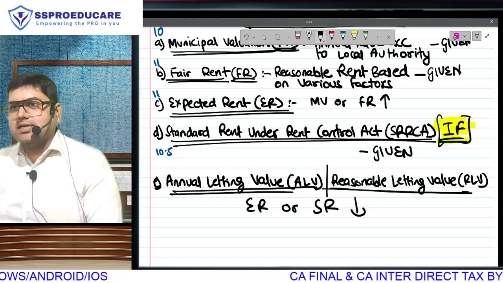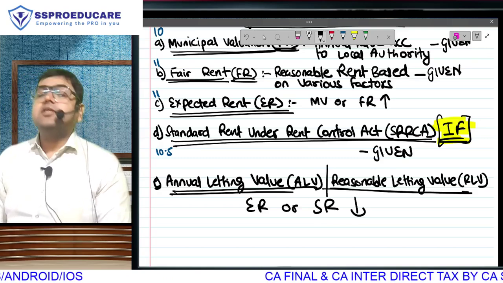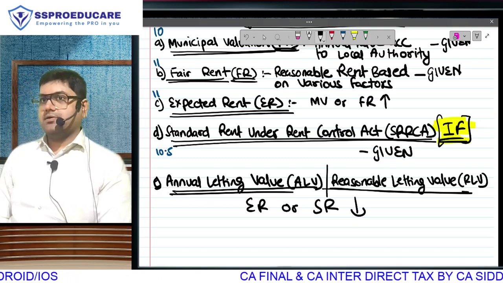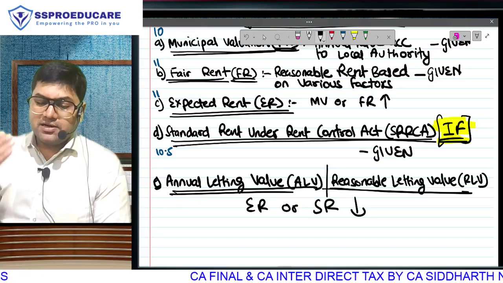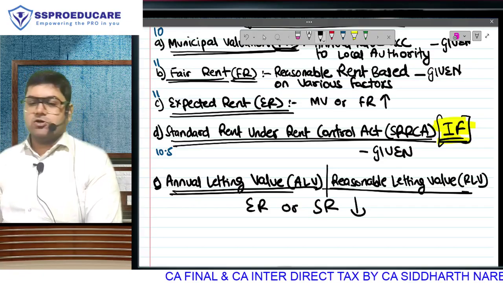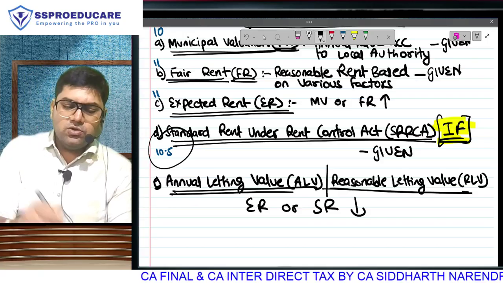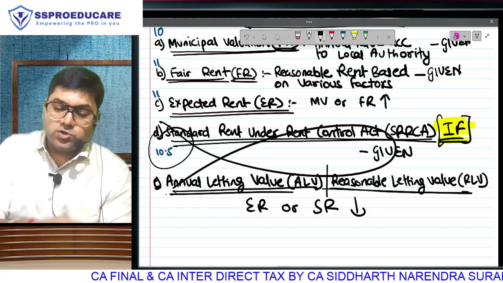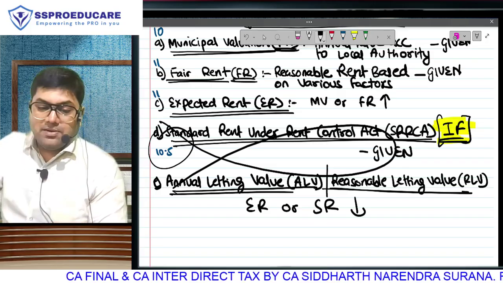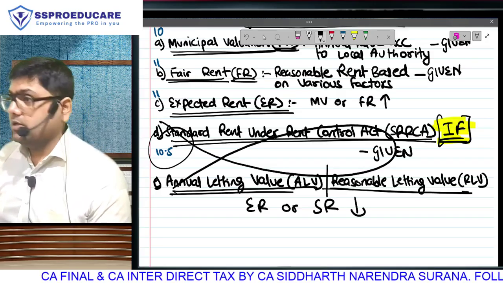Okay, let's get this thing clear. One, if there is no standard rent in your state, which will not be given in the question, then expected rent only will become ALV. You don't write 0 and say 11 or 0, whichever is lower. No, this point is simply not applicable, and not applicable means directly expected rent will become ALV.